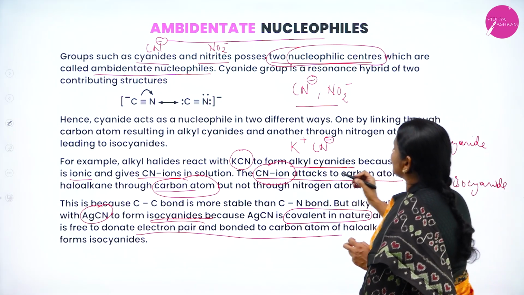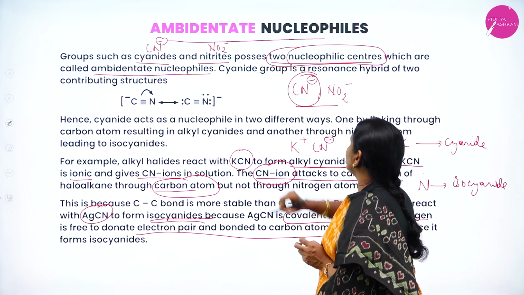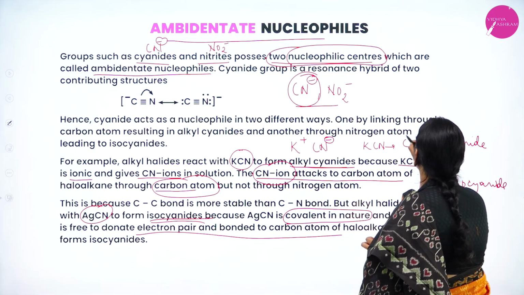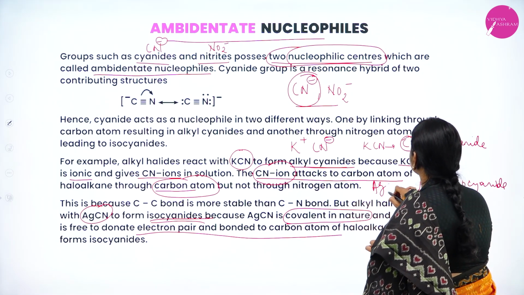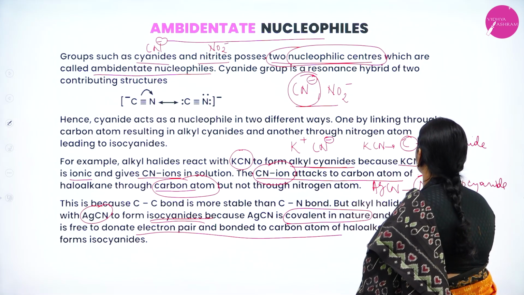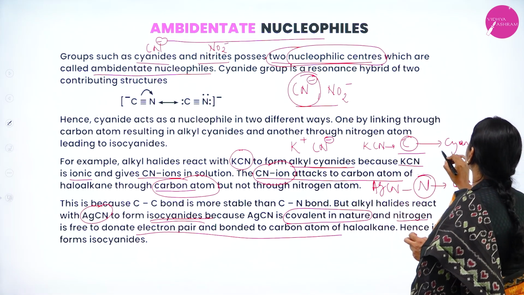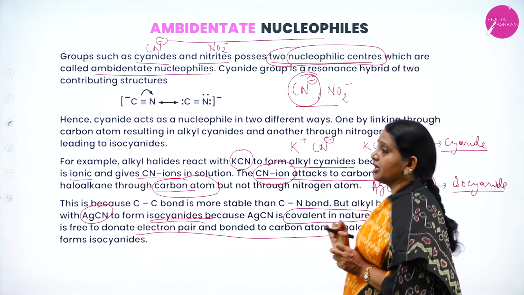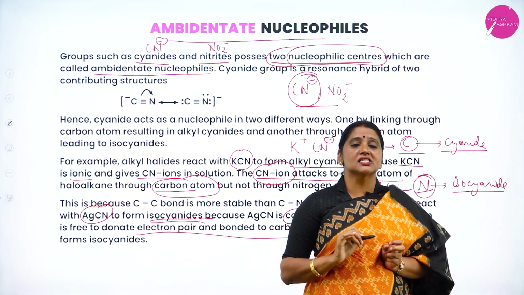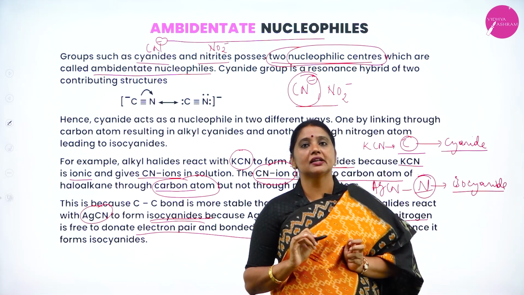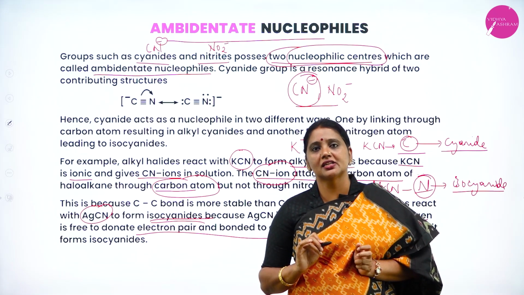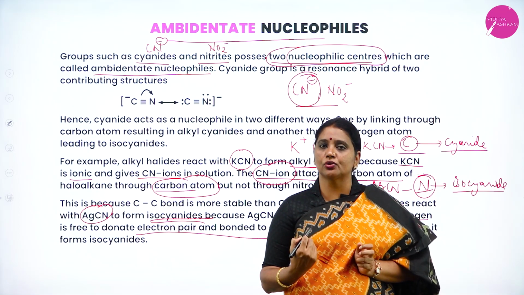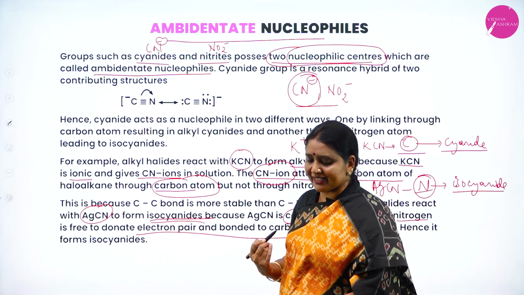In both the cases, the nucleophile is CN minus. In case of KCN, it attacks through carbon, forming cyanide. In case of AgCN, it attacks through nitrogen, forming isocyanide. Why? KCN is ionic in nature, whereas AgCN is covalent in nature.